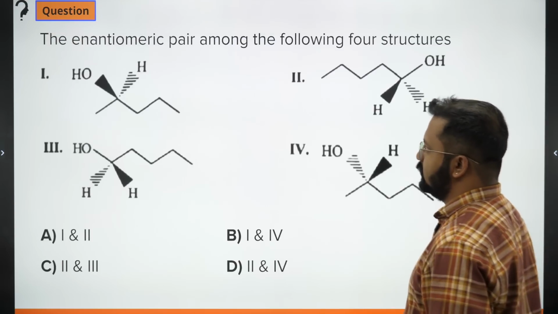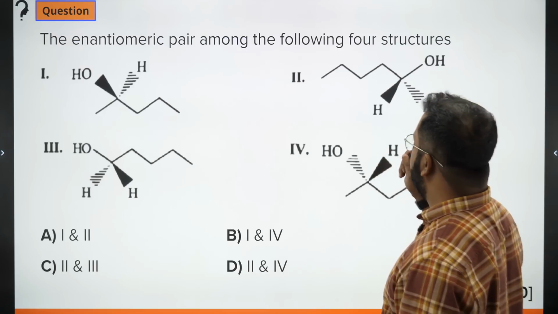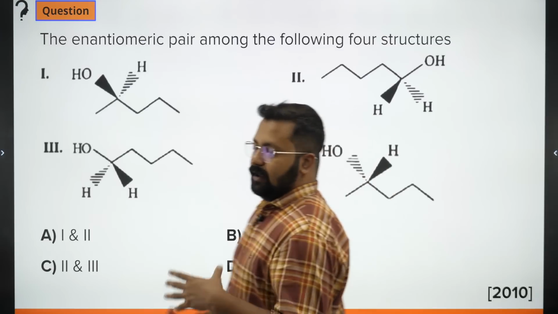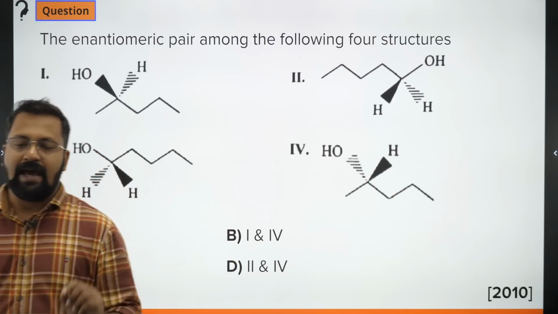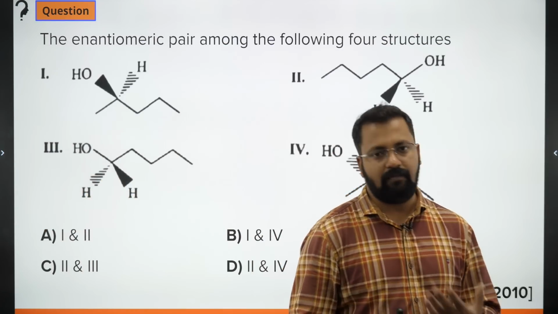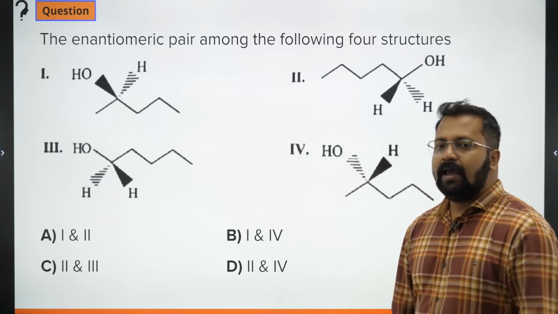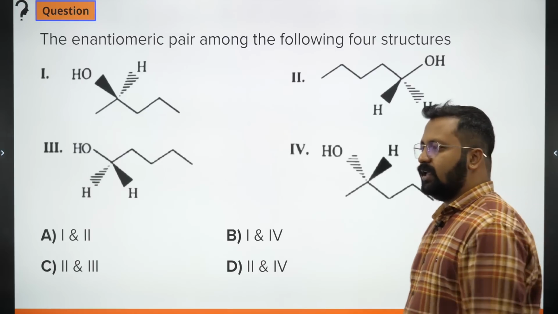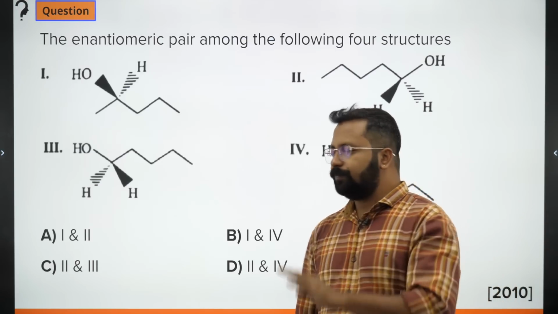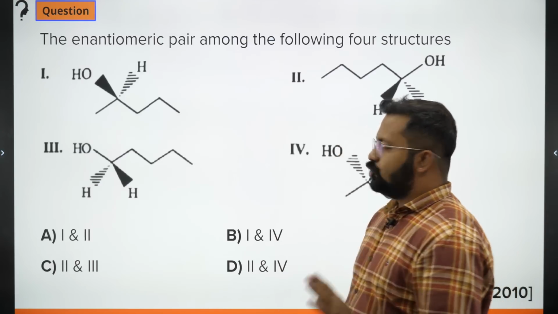The next question is this. The enantiomeric pair among the following 4 structures is. Now what is the meaning of enantiomeric pair? The configuration about the chiral center would be different. Now enantiomers are part of optical isomerism, and in isomerism the first point is that the molecular formula should be alike. Okay, the molecular formula should be alike.